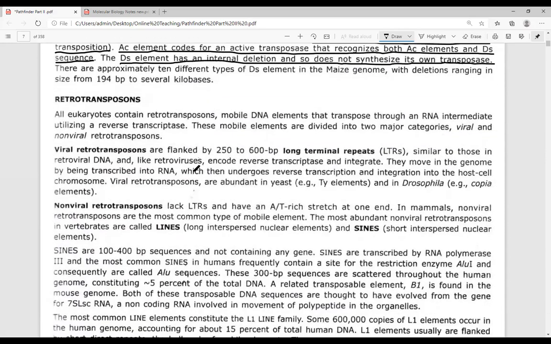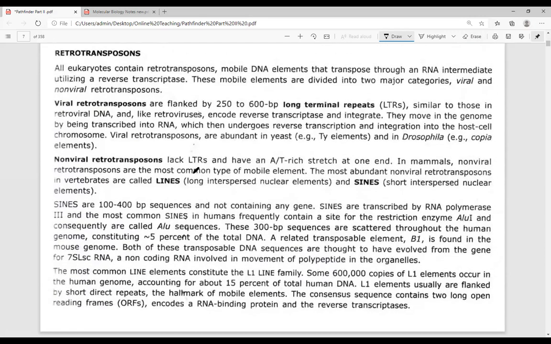Now, the next is referred to as the retrotransposons. What are the retrotransposons? Retrotransposons are the transposons which moves in the form of an RNA copy. Okay, they will move from one location to the other in the form of an RNA copy, then they are referred to as retrotransposons. All eukaryotes contain retrotransposons, mobile genetic elements that transposes through an RNA intermediate utilizing a reverse transcription mechanism. So these are the mobile genetic elements that are being transcribed in the form of an RNA intermediate, then they are said to be retrotransposons.